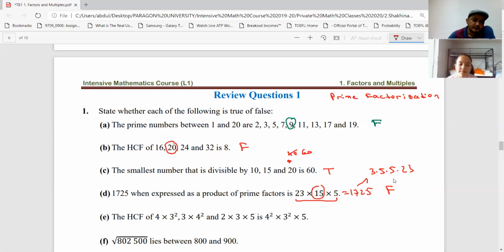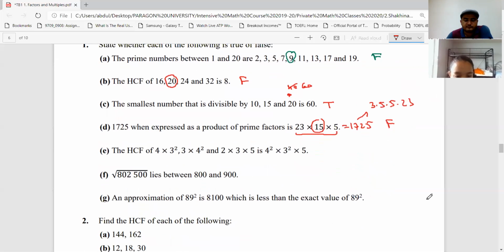Okay? How about question E? The highest common factor of 4 times 3 squared, 3 times 4 squared, and 2 times 3 times 5 is 4 squared times 3 squared times 5.